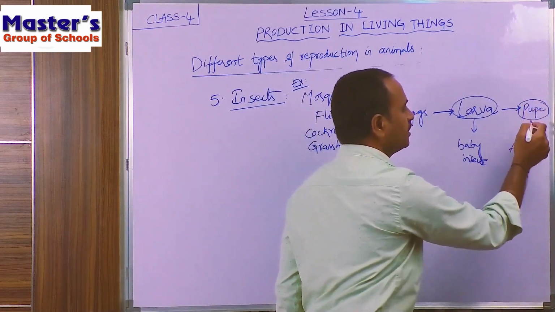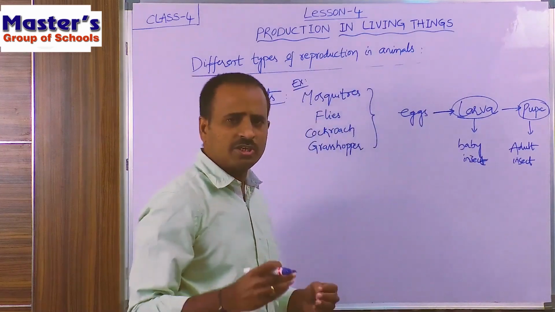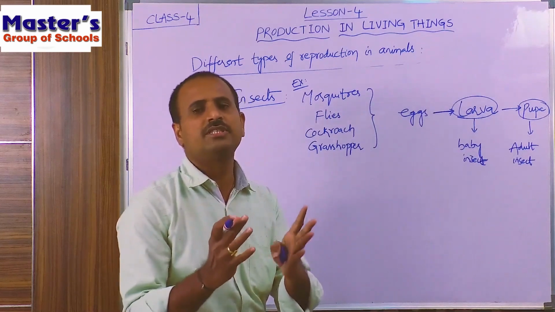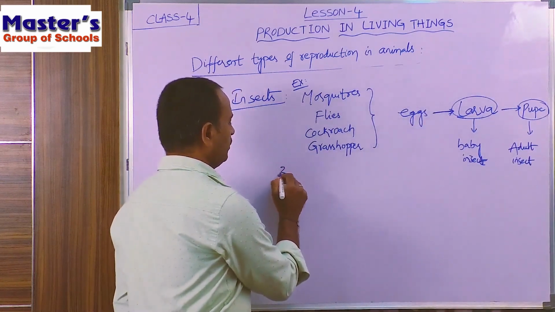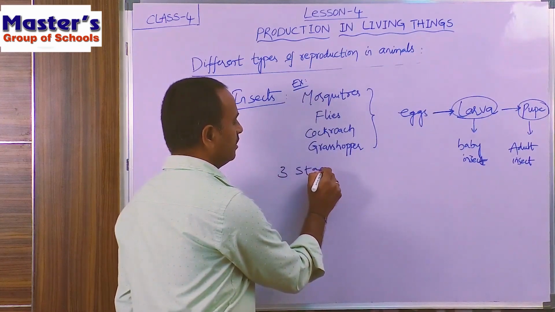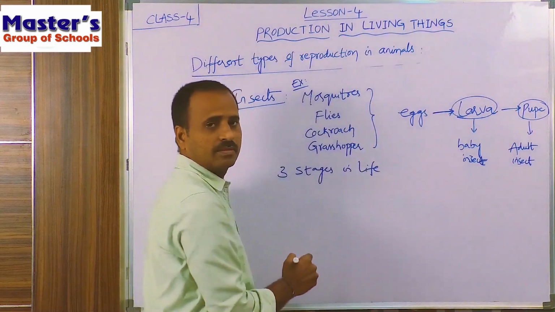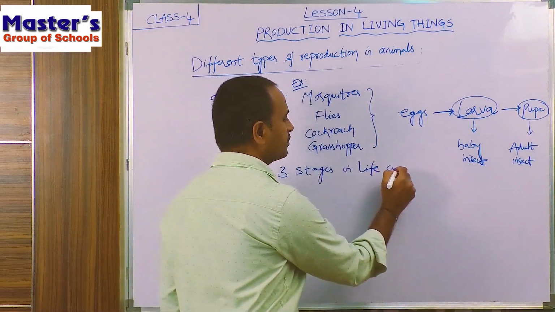So pupa means adult insect. So children, there will be 3 stages in their life cycle. All the insects will have 3 stages in their life cycle.